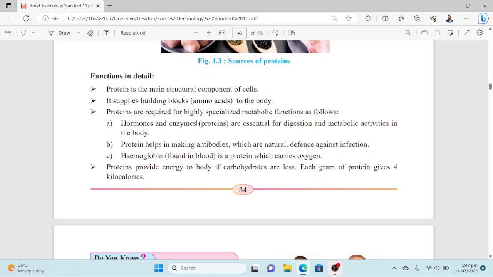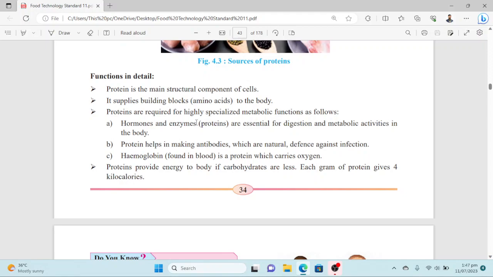So the body defense system also needs proteins, because antibodies are protein in nature. Hemoglobin found in blood is a protein which carries oxygen. So from that point, you can estimate the importance of protein. So protein has a structural and functional role in the body.